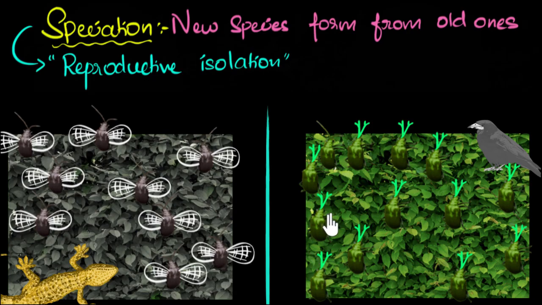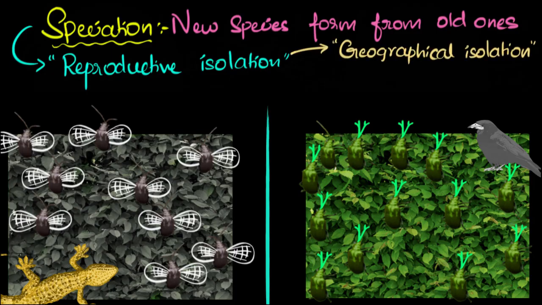So let's quickly write down what we saw. The first thing we saw was that the two populations got separated from each other. This technically we called geographical isolation. Basically it means the two populations are confined to two separate locations, geographically isolated. That made sure that they couldn't reproduce with each other. That made sure of reproductive isolation. Turns out there are other ways to make sure of reproductive isolation, which we'll not talk about, but geographical isolation is the best way to keep them separate and make sure that they do not reproduce with each other.